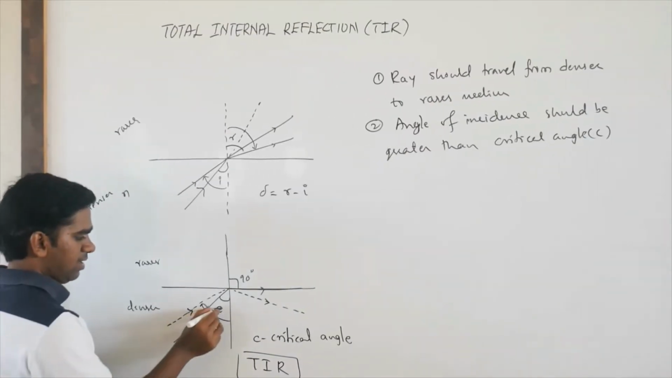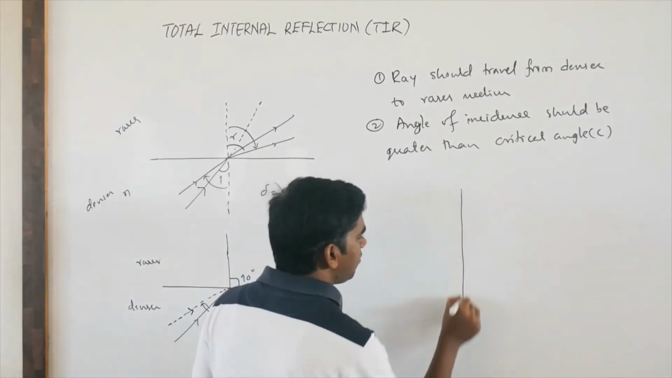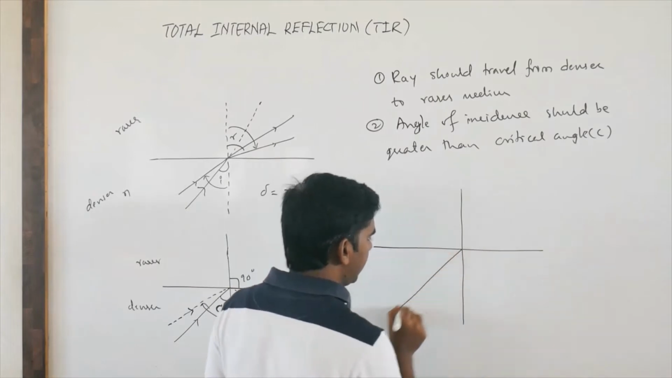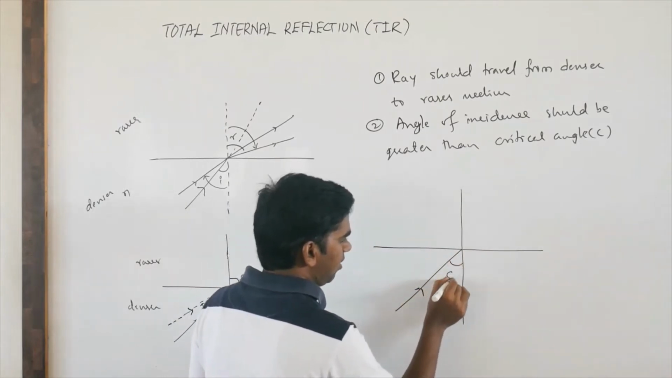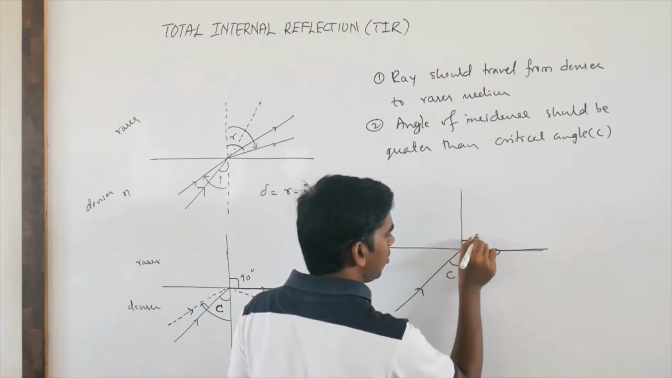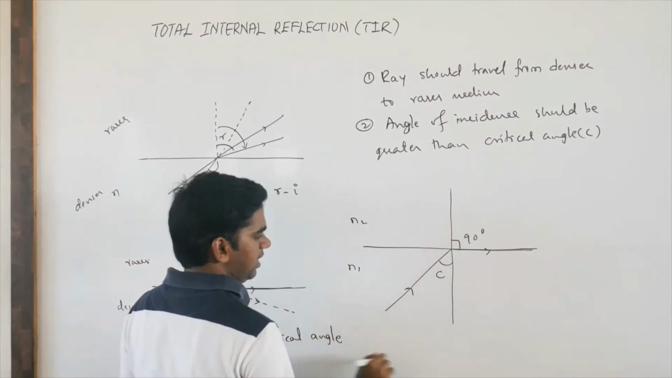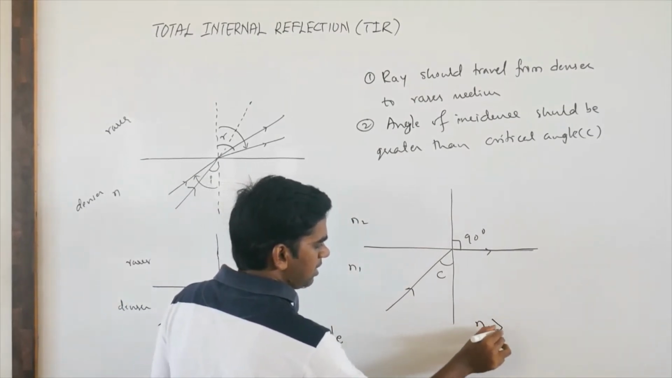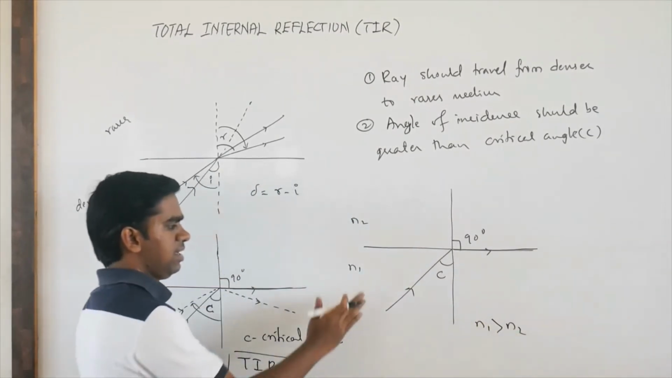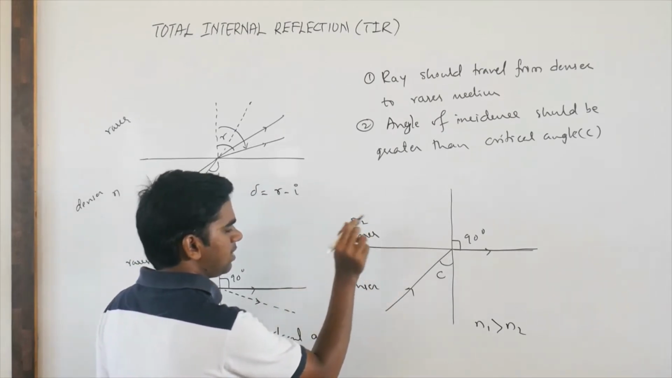Now we will calculate the formula for critical angle. Suppose a ray of light travels from a denser medium, and the angle of incidence equals the critical angle, so the angle of refraction will become 90 degrees. You can take this as N1 and this as N2. So N1 is greater than N2, that means light travels from denser to rarer medium.